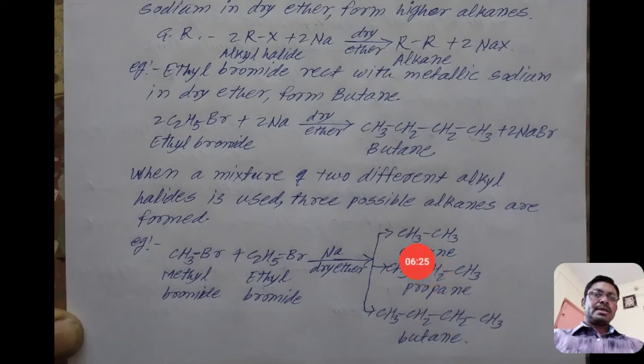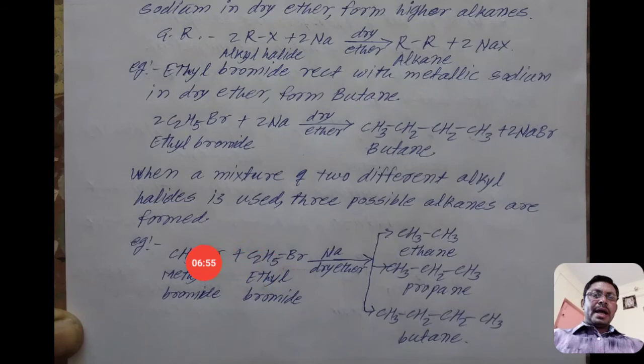Number one, ethane, CH3CH3. In that solution there are many molecules of methyl bromide and many molecules of ethyl bromide. When two methyl groups attach to each other, we get ethane.